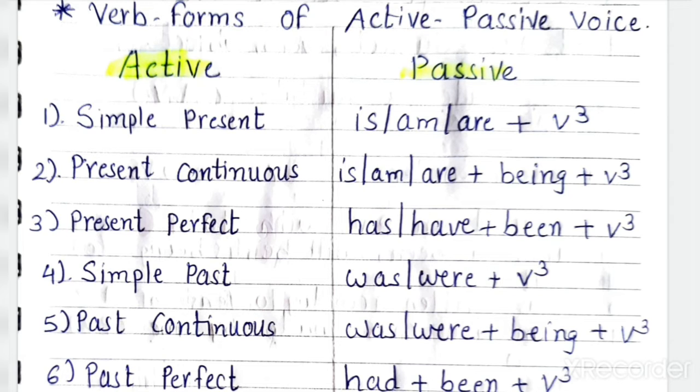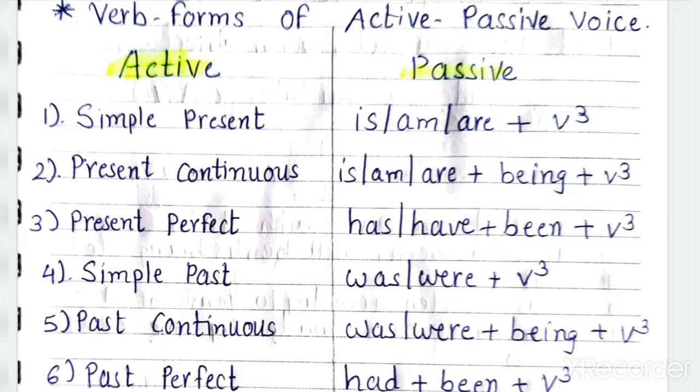You know the simple present tense verb form: main verb or s or es verb, v1 plus s or es according to the person. If third person is there, then you will write writes. If first and second person is there, then you will write the main form. It means with I, we, you, they, you will write the base form, and with he, she, it writes.